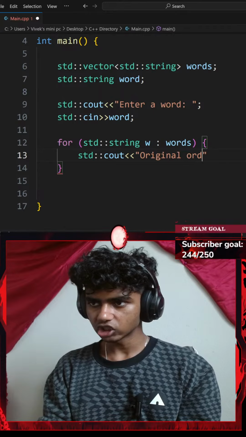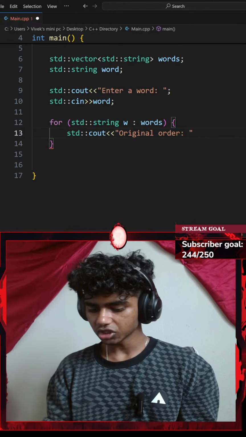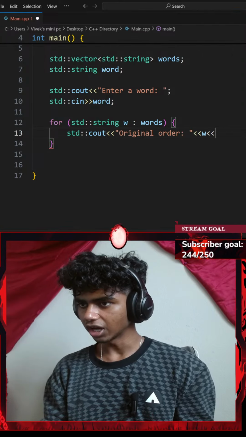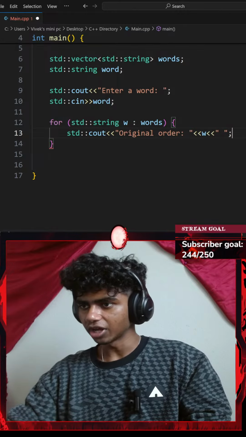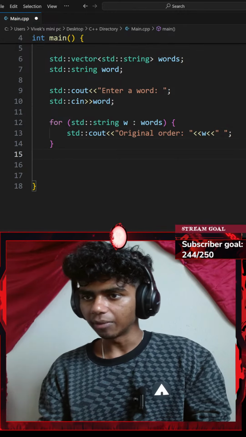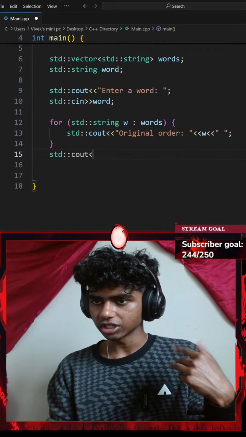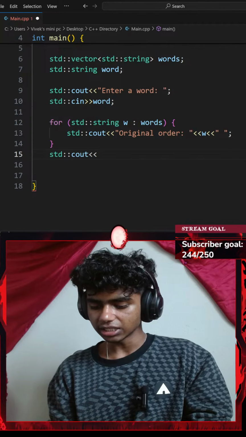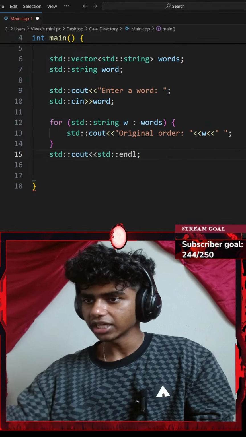So let's go with original order, and then my w with another insertion operator of an empty space. So my words are going to be separated by a space. Outside my for loop, let me add a standard console output with an insertion operator and insert a standard end line, std::endl.